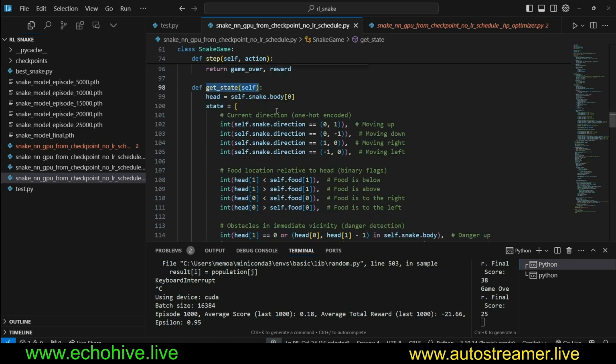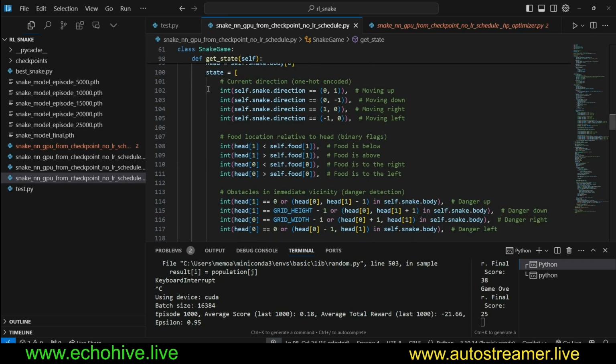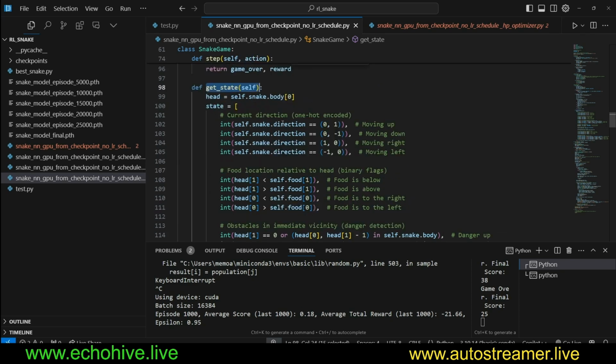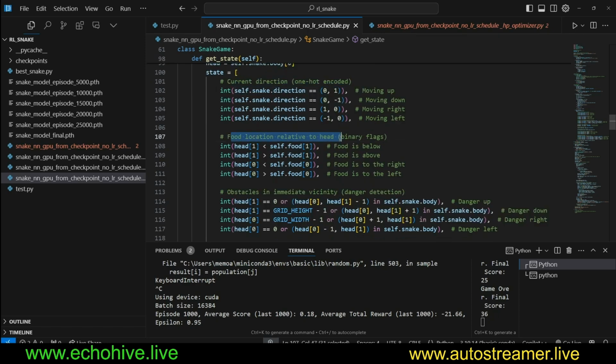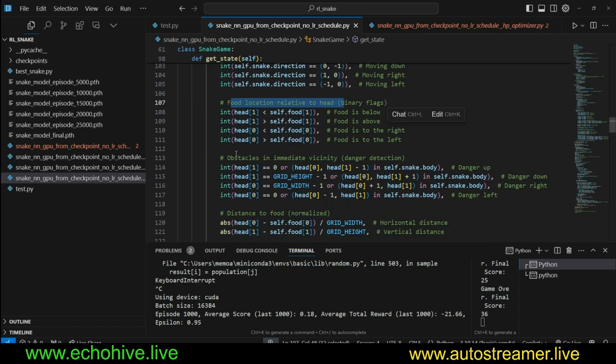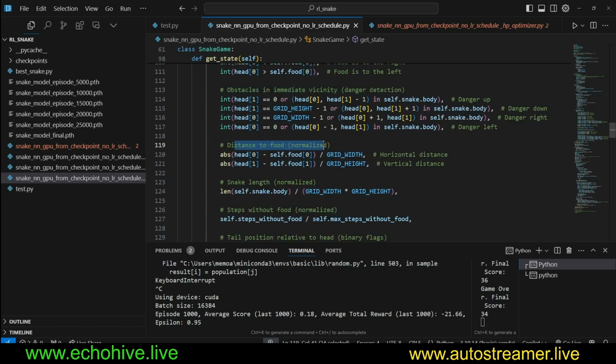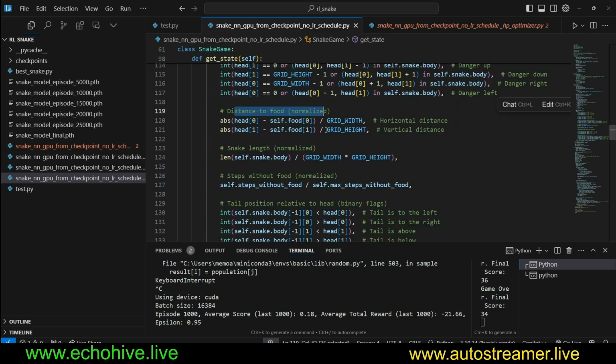Here we define our state. So our state is going to be a list of the current direction and the food location relative to the head, obstacles in immediate vicinity, danger detection, and the distance to food normalized.